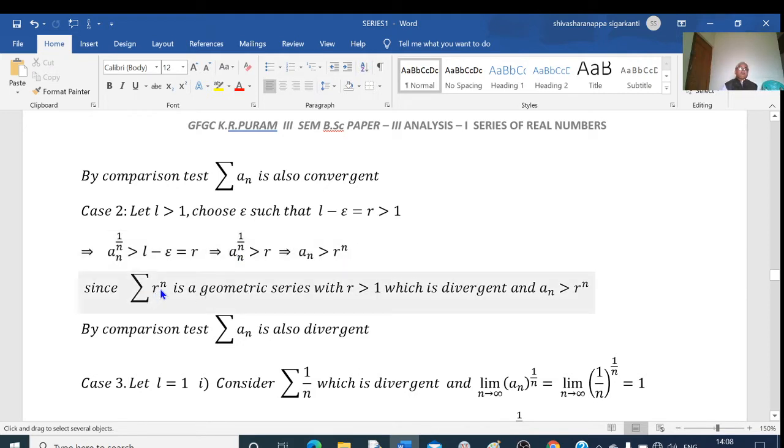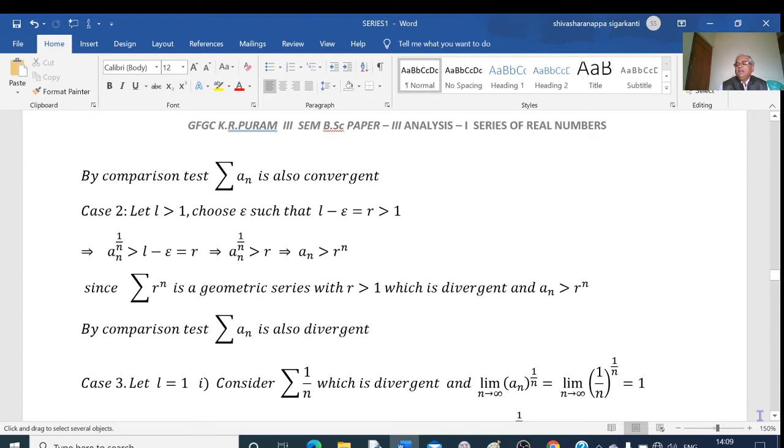Here sigma r power of n is a geometric series, and here we have r greater than 1. We know that this series is divergent. Sigma r power n is divergent. We have two series: sigma an is one series, and let me denote the other by sigma bn. Sigma an and sigma bn are two series of positive terms, and an is greater than bn. Sigma bn is divergent. Therefore, by the comparison test, sigma an is also divergent. So in this case, the given series is divergent.